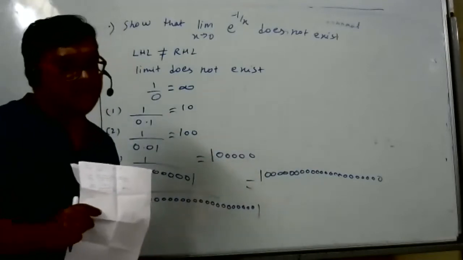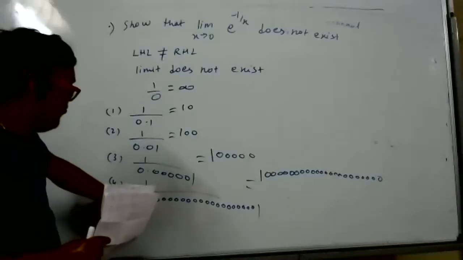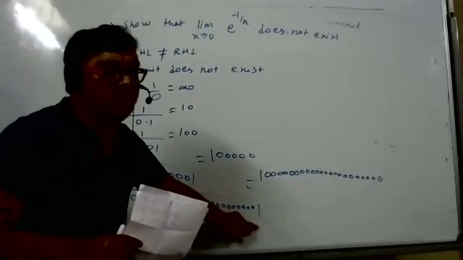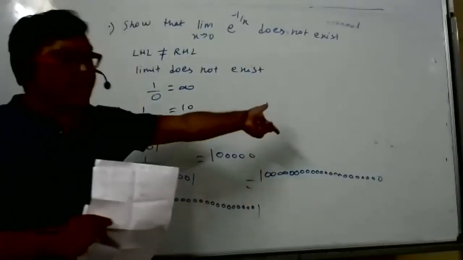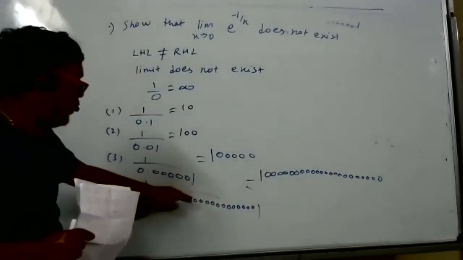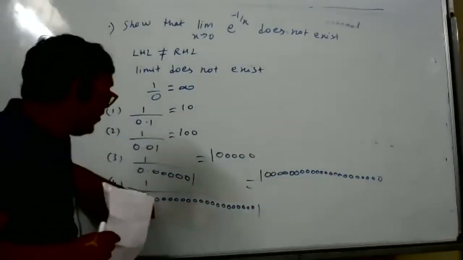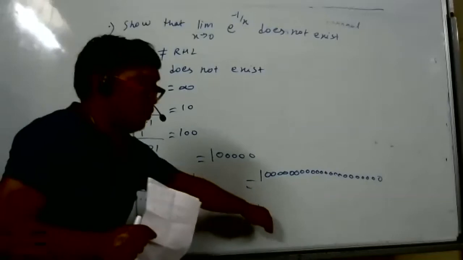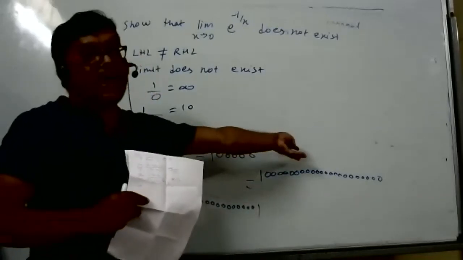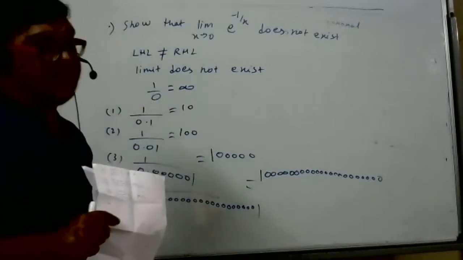Directly there is no proof. We can understand that if you take a very, very small number close to 0 and divide, we get a very huge number. As we keep on reducing the denominator, the result will increase. So when we almost reach 0, this number will be extremely high. That's why we can say 1 by 0 is infinity.